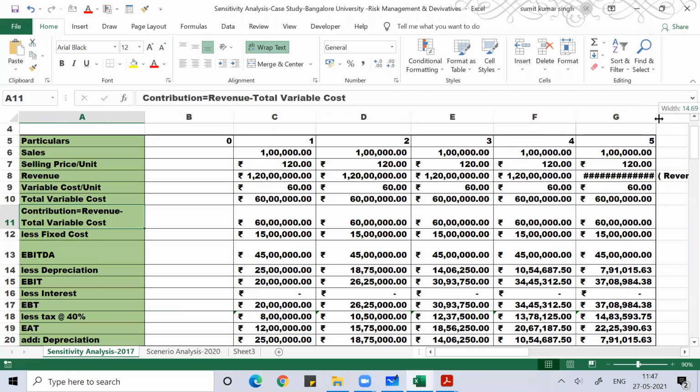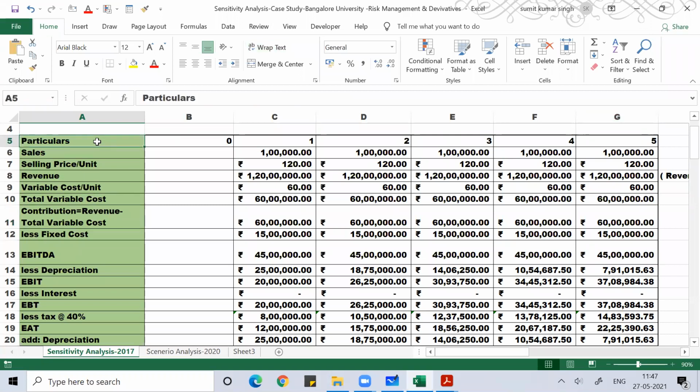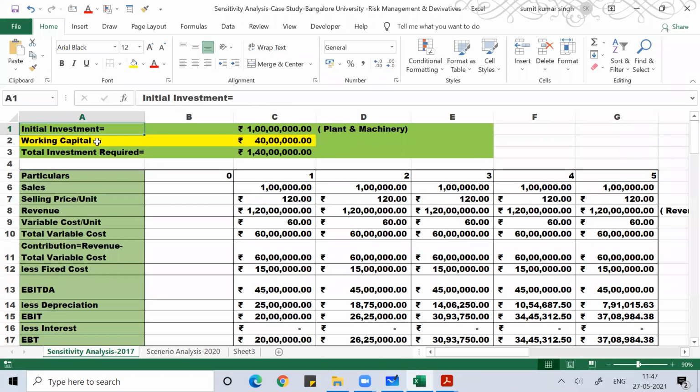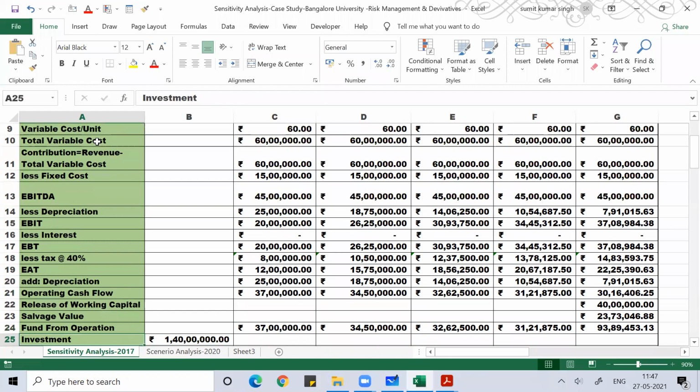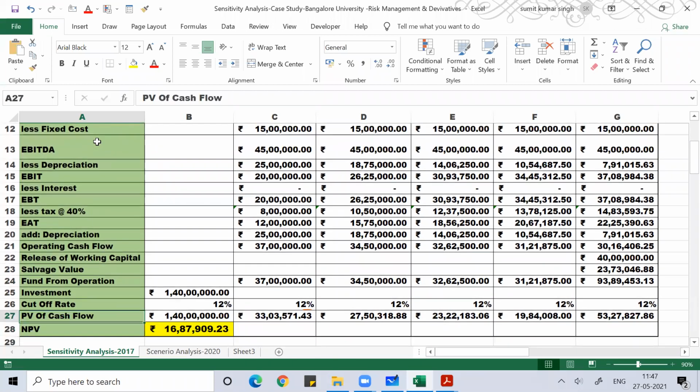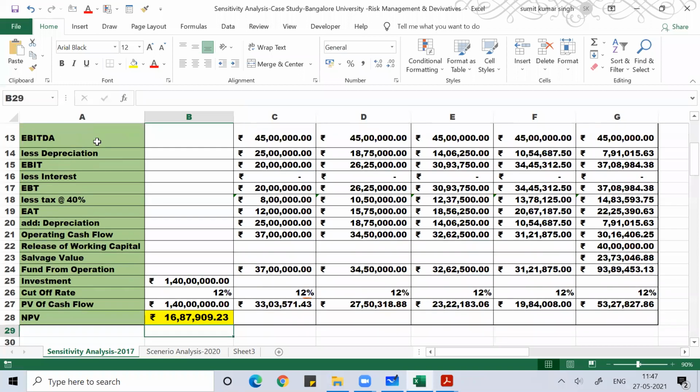We used the pro forma and developed the total operating cash flow. Once we found the total operating cash flow, we found the NPV of the project.